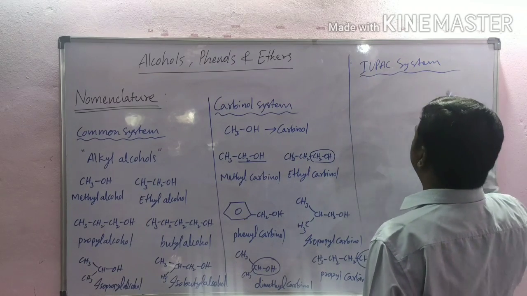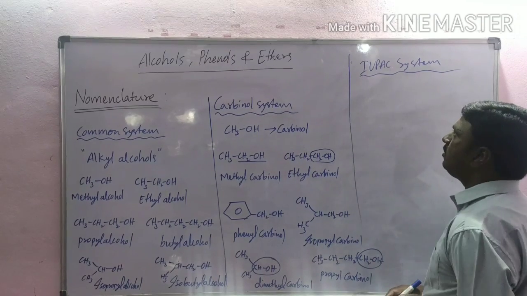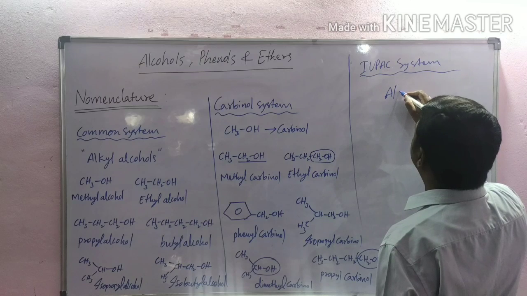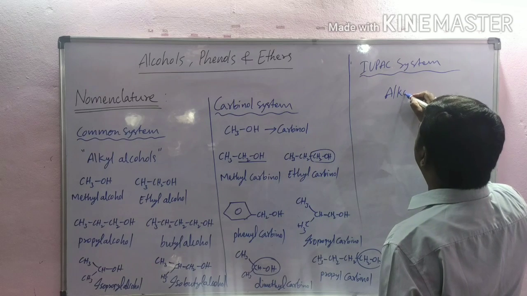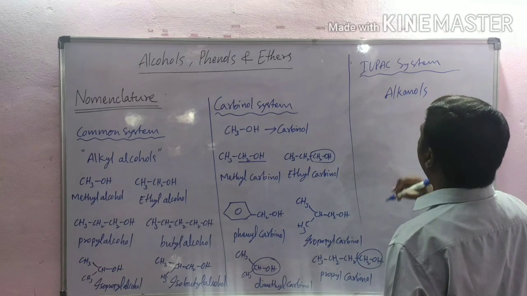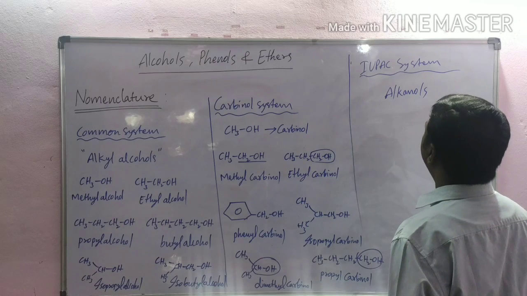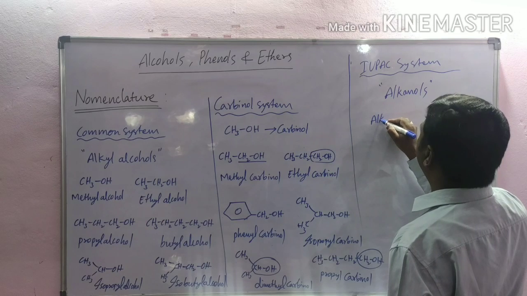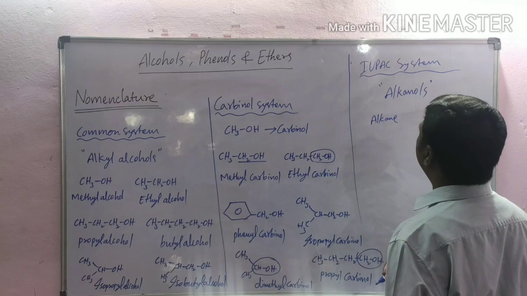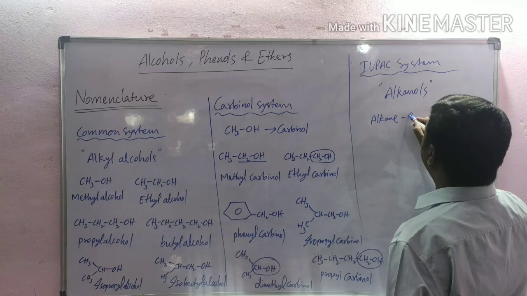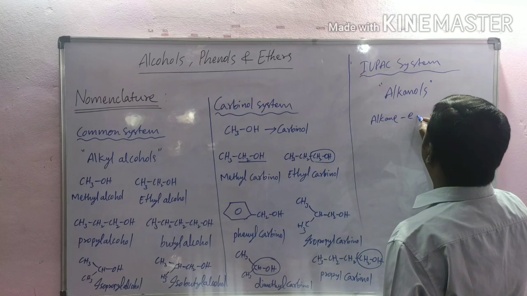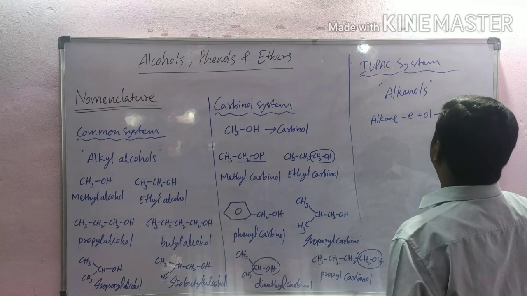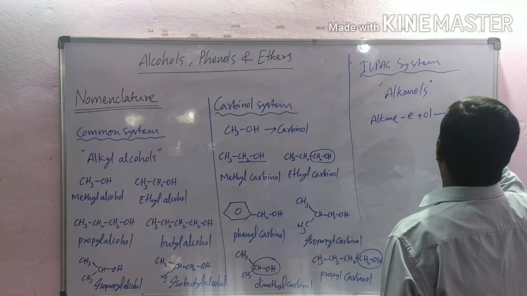IUPAC system. In this system, alcohols are called alkanols. Alkane minus E plus OL gives alkanol.